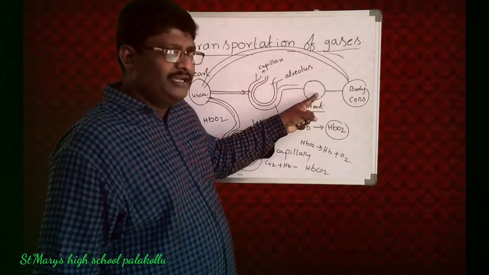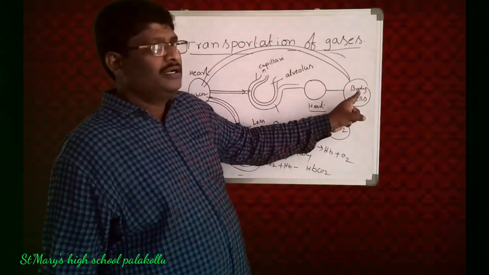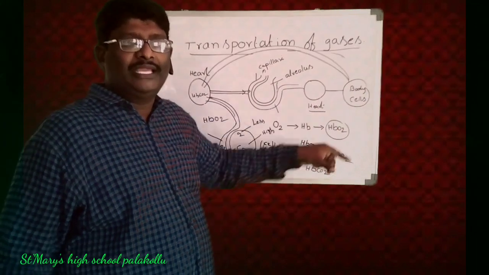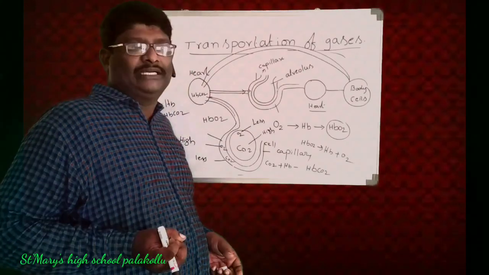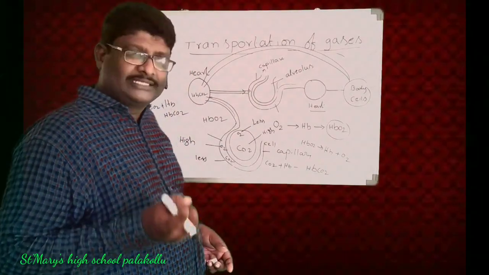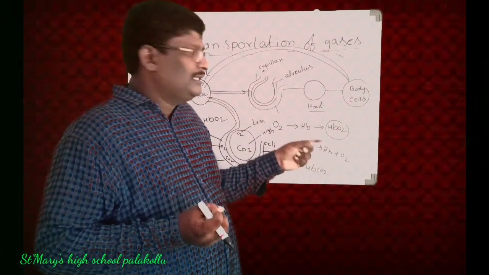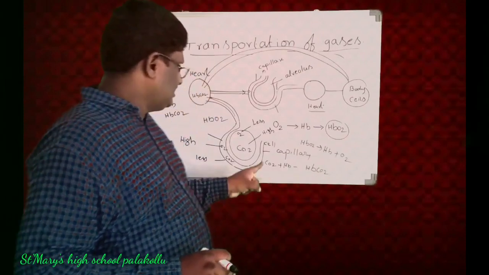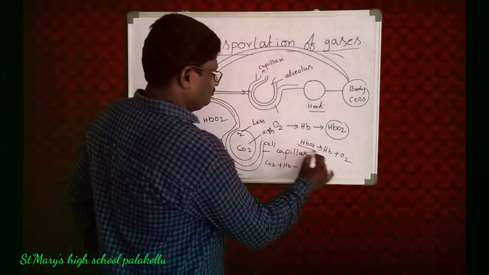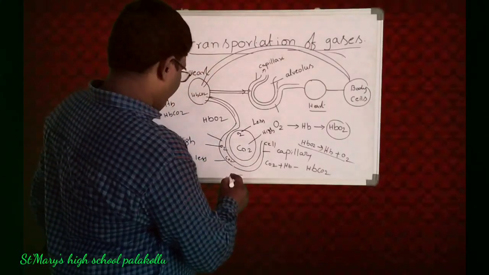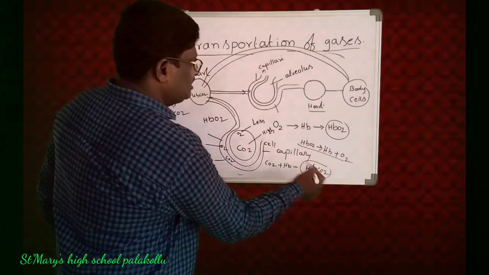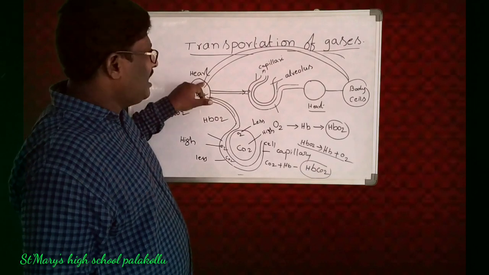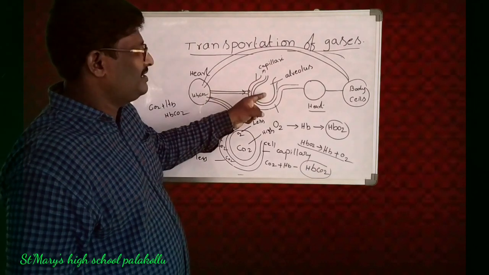Again it enters the heart. From the heart only, it is supplied to each and every part of our body. From the body, the carbon dioxide is collected by the blood. Then the blood is converted into HbCO2. This HbCO2 again enters the heart. From the heart again it enters the lungs.